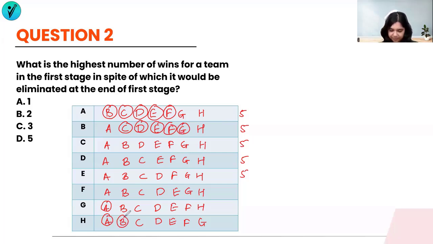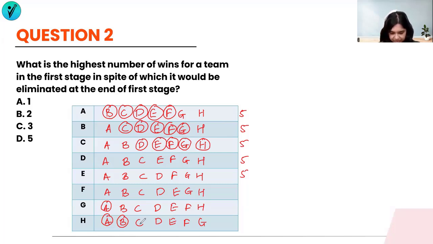Just an understanding. Next, let's give 5 wins to C. So C has already lost with A and B, so these cannot be wins. C could have won with D, E, F, G, and H. Now, D, E, F, G, and H, all of them have lost to C. So there are no wins to be counted over here.